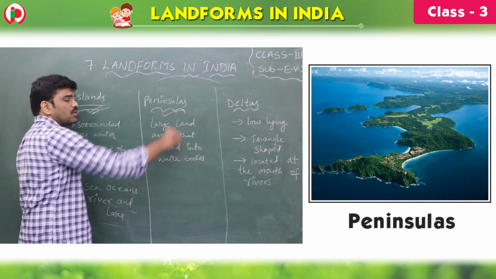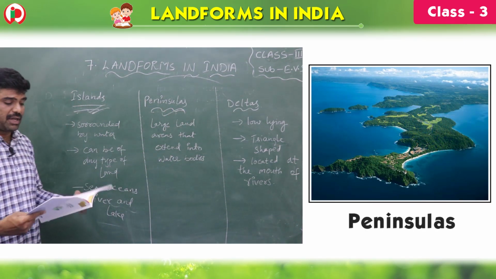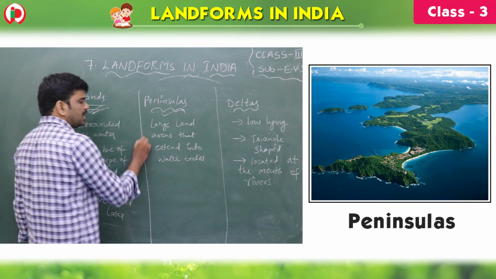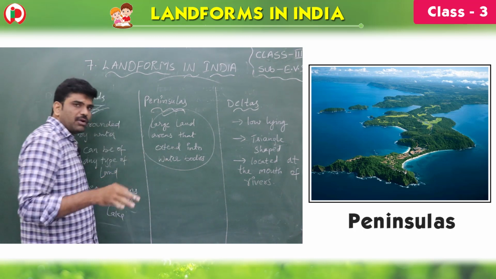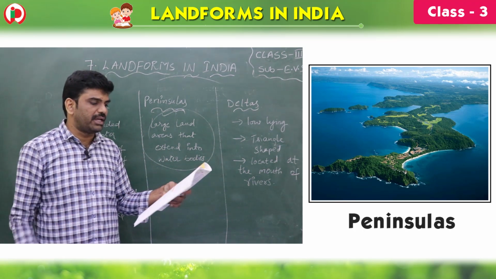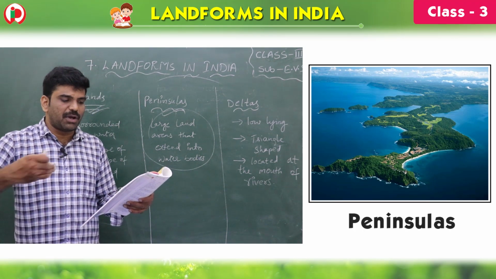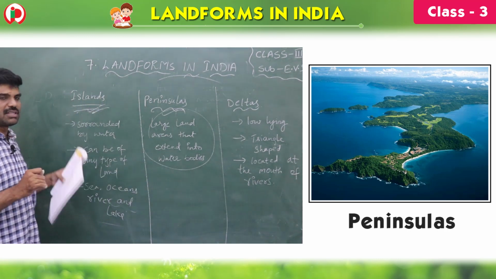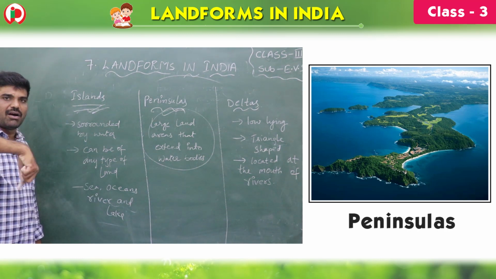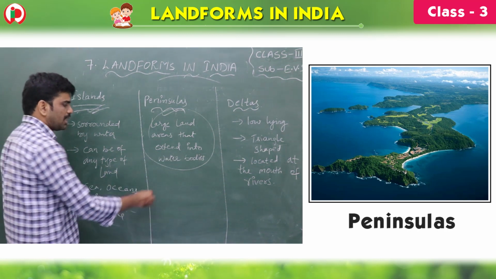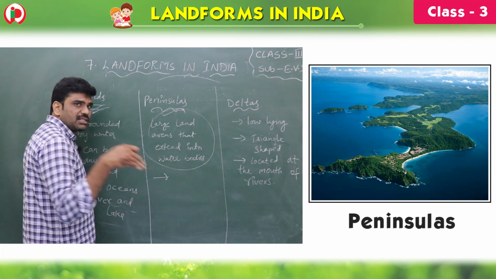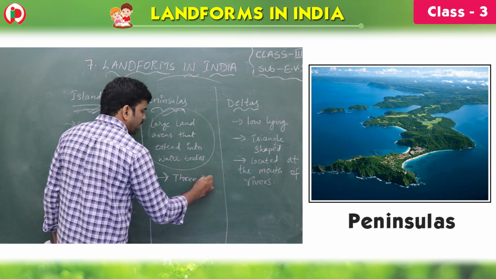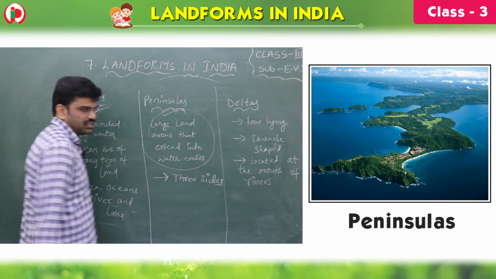Next one is peninsula. Peninsulas are large land areas that extend into water bodies. That means it goes into the water bodies. They remain surrounded by water on 3 sides, children. The difference between island and peninsula is that an island is surrounded on all sides, whereas a peninsula, the land extends into the water, surrounded on 3 sides. This is the difference, children.